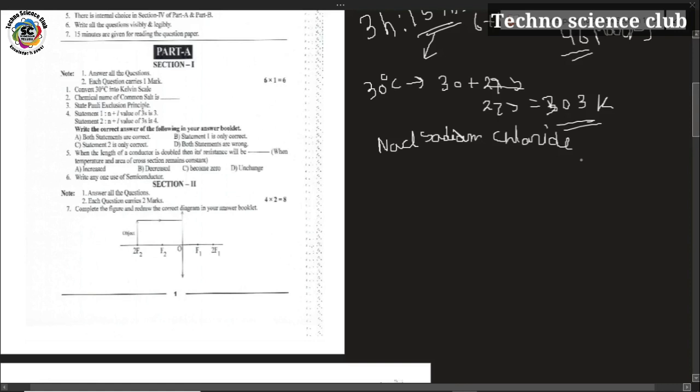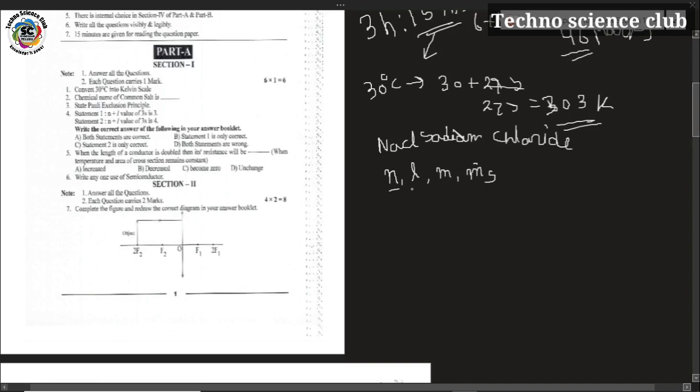Next, the third question is: state Pauli's exclusion principle. You know the Hund principle and the Aufbau principle. The third one is Pauli's exclusion principle. In this principle, every particle has four quantum numbers. For every electron, the four quantum numbers are not all equal. This is Pauli's exclusion principle.